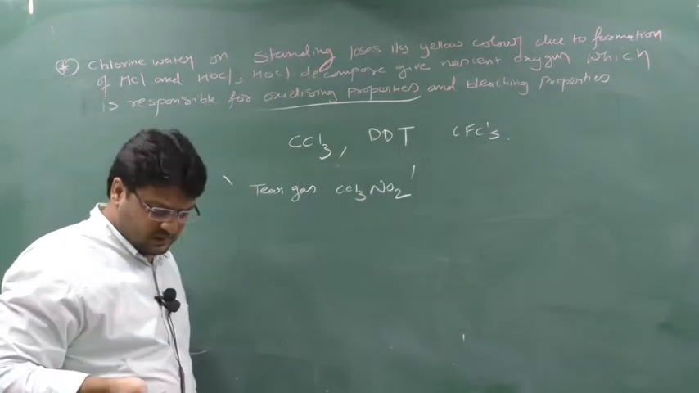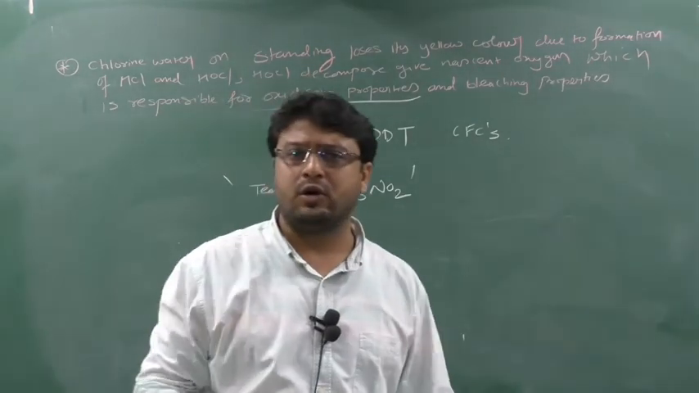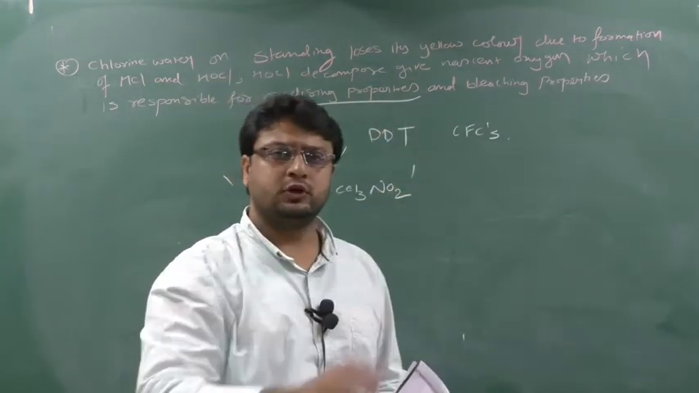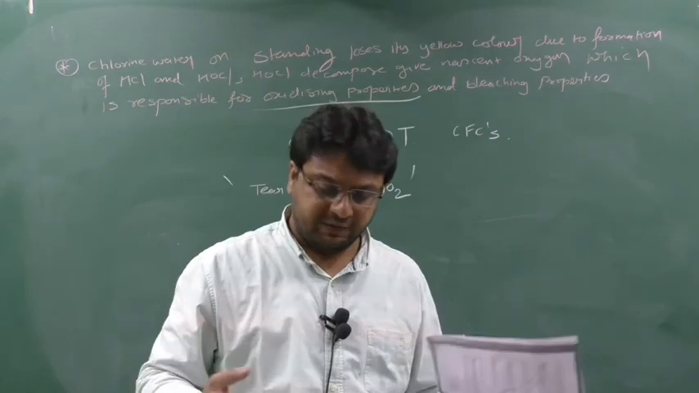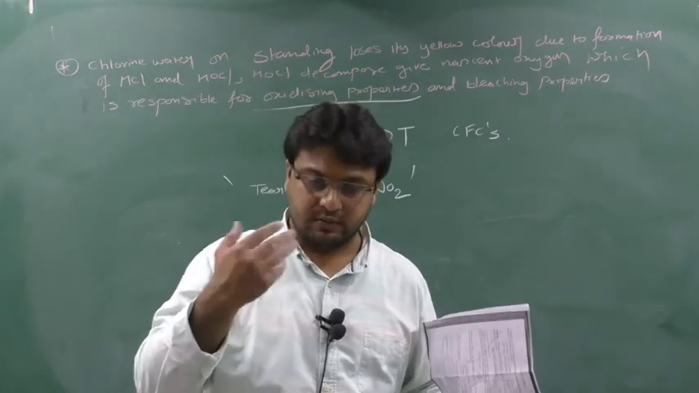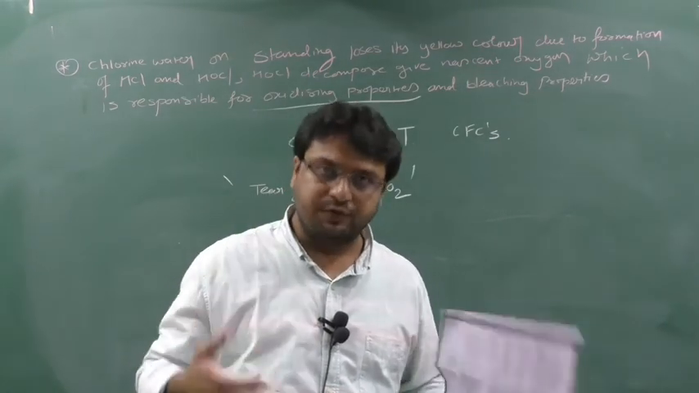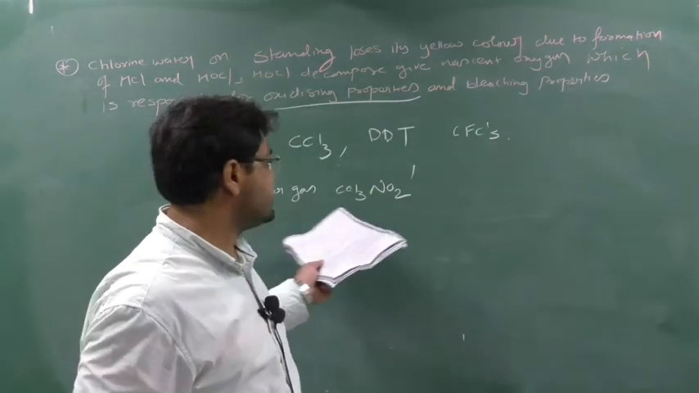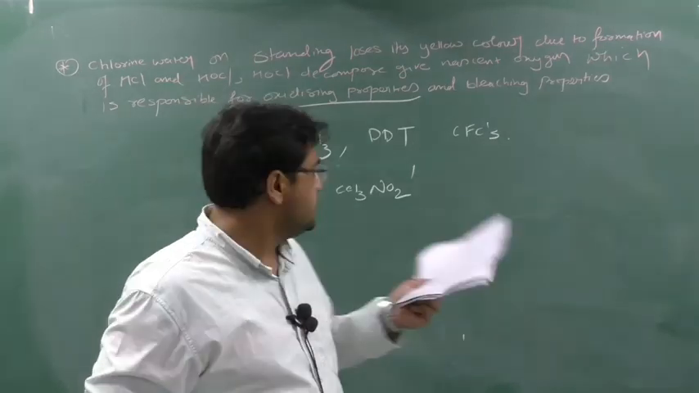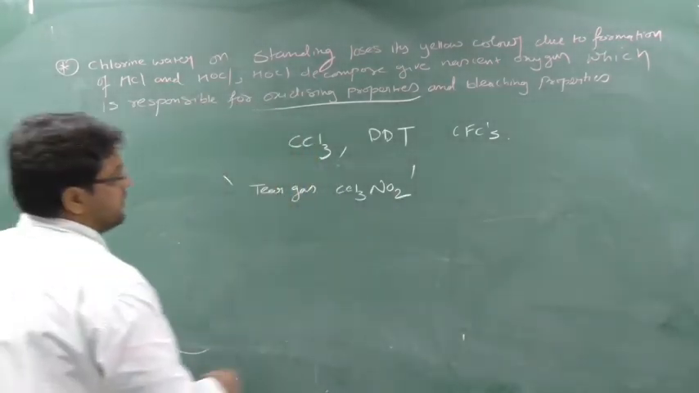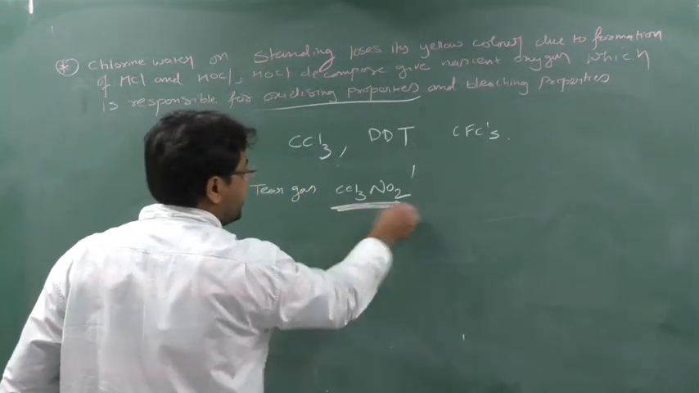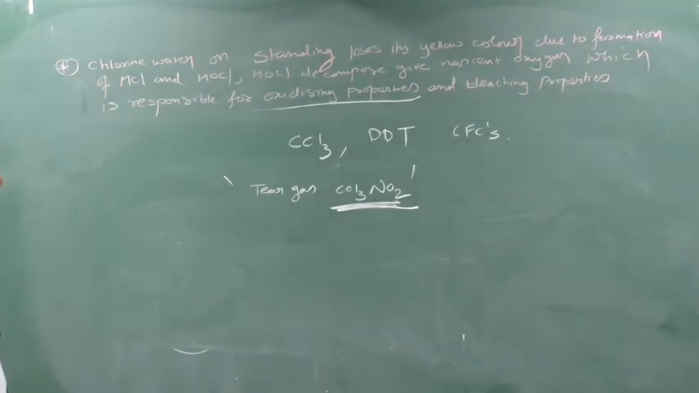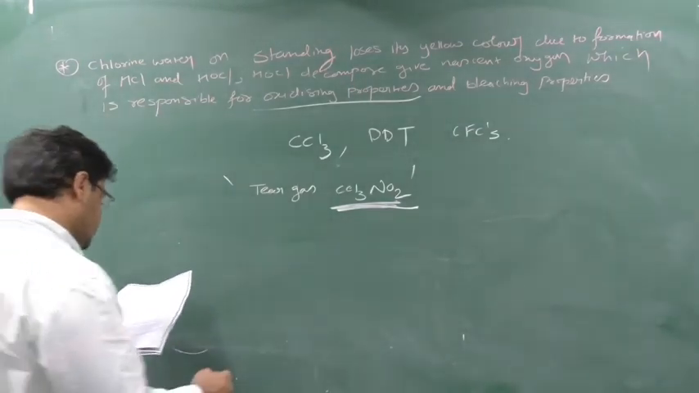You know tear gas, in riots and all, they will throw a bomb. From that bomb gas will come. If you inhale that gas, you will feel like crying, which means water will come out from your eyes. So that's why it is known as tear gas. Tears will come out from your eyes. And what is the formula for tear gas? Please, it is very important. Tear gas is CCl3NO2.